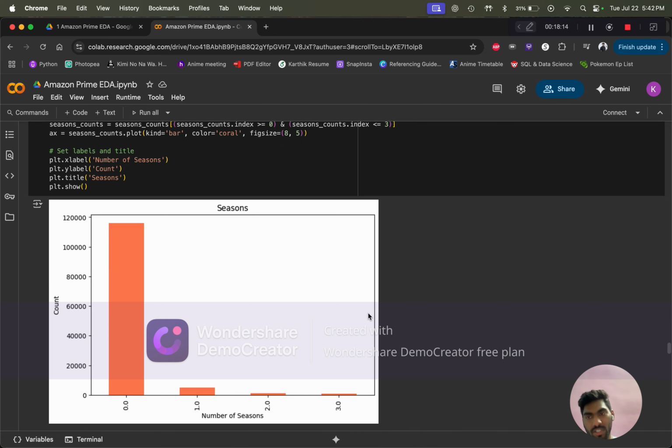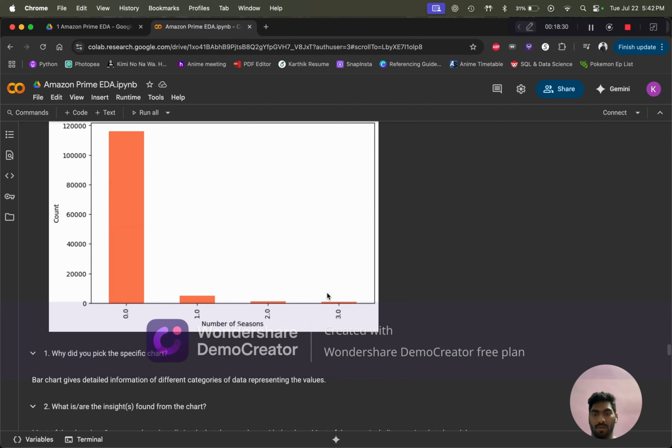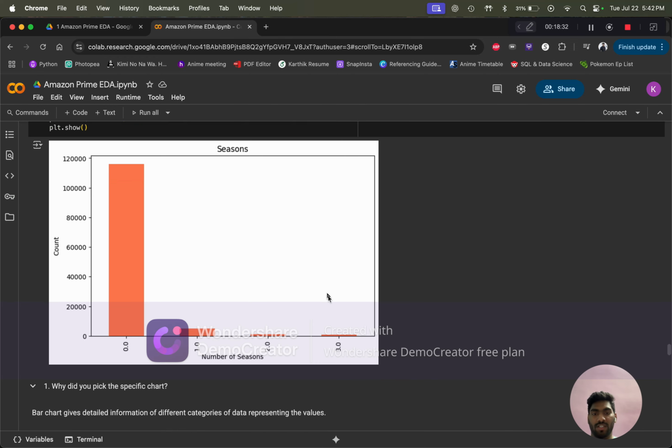If there are any more than 3, they would be negligible compared to the number of seasons for 0, because we have around 110,000 entries with 0, which includes movies as well. So I condensed it to 3 seasons, and we can see that there is very little in the third season as well.